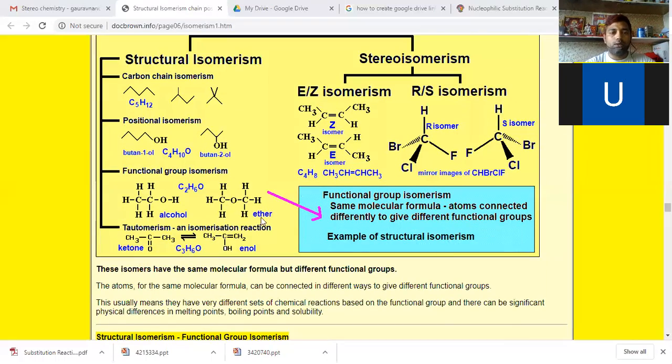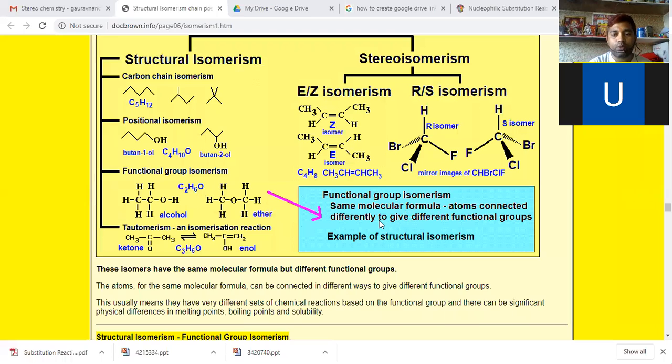Now the third one, functional group isomerism or functional isomers. They have the same molecular formula, for example C2H6O.